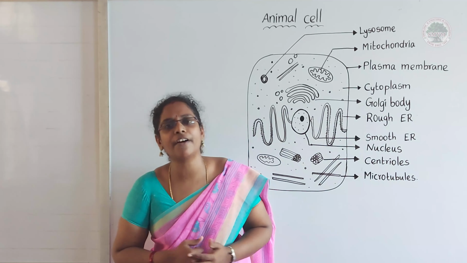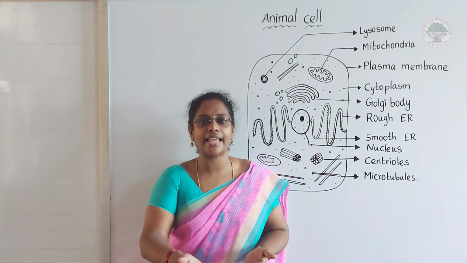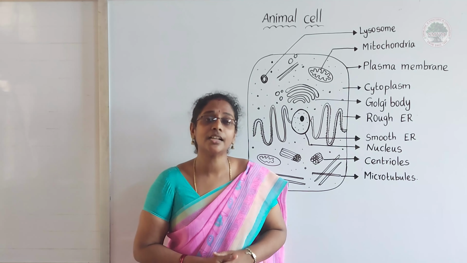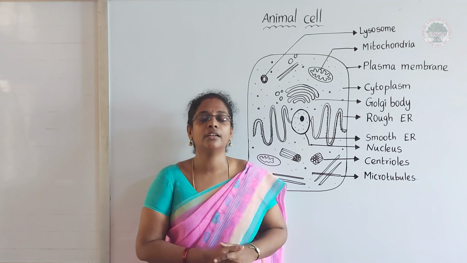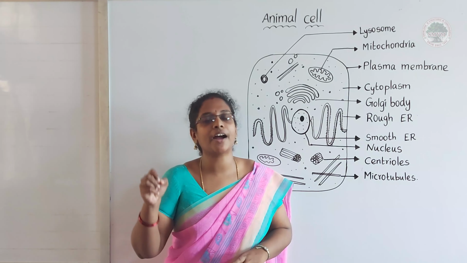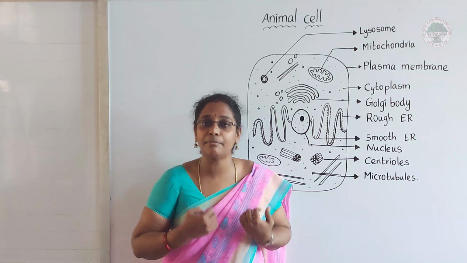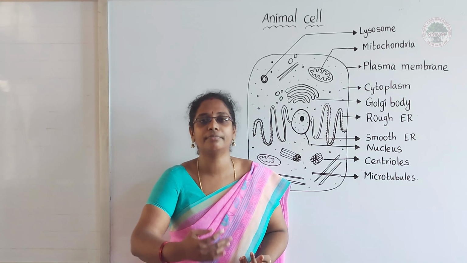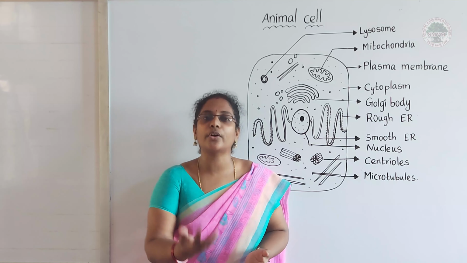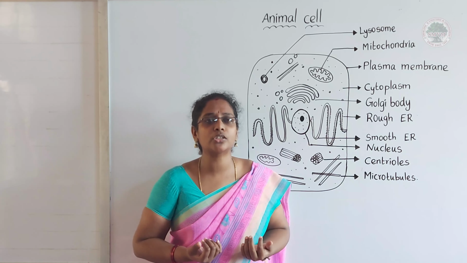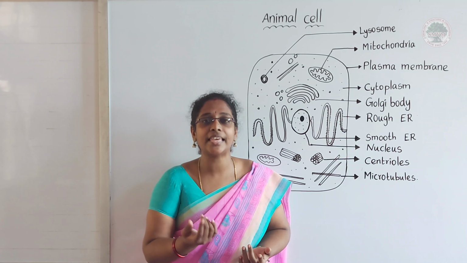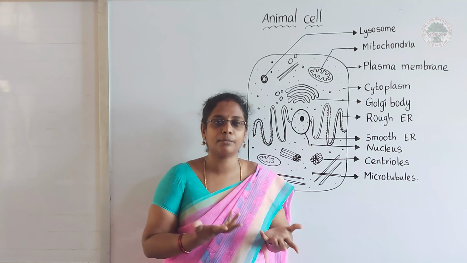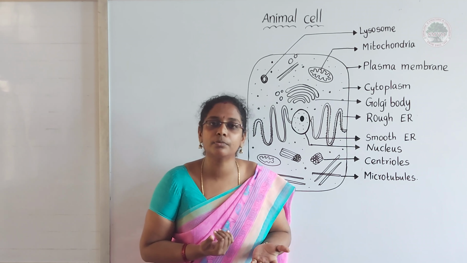What is called a functional unit? We are calling the cell a functional unit also, isn't it? Each and every function that happens in my body is because of my cells. Now I am talking to you, and that is only because of cells. You may think, yes, my mouth is moving. How is my mouth moving?